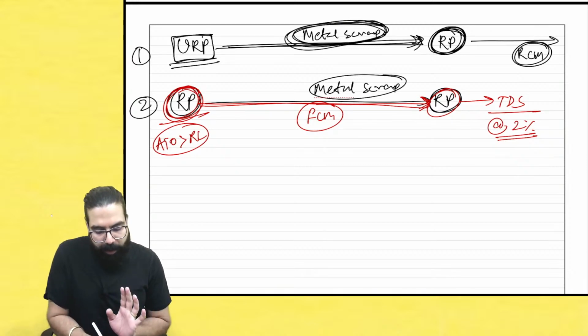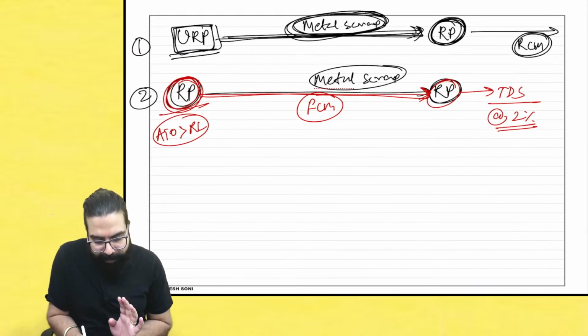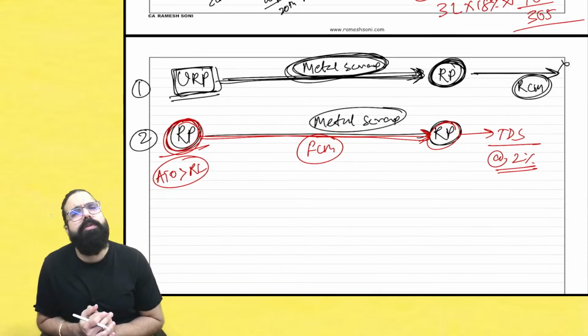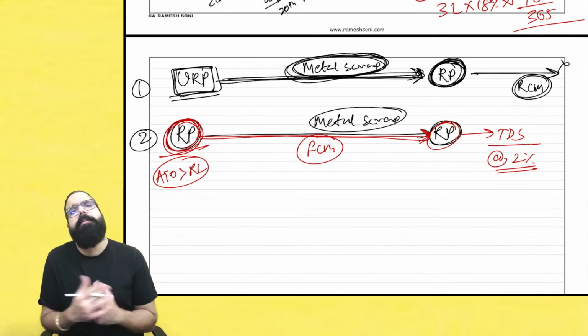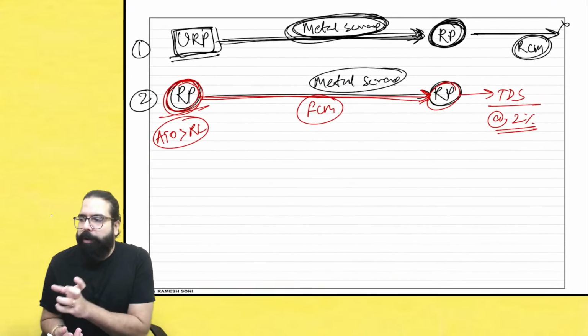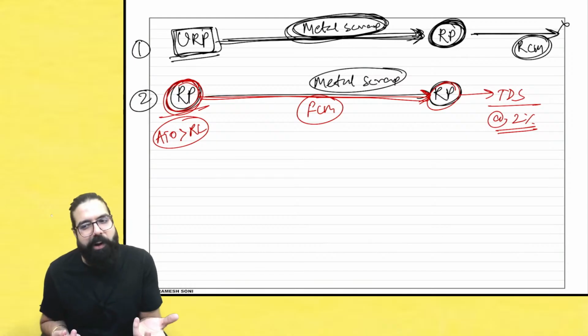Yes, sir. Unregistered person, whenever he is supplying metal scrap to registered person, RCM is there. Sir, you never taught this in RCM because this RCM entry is not applicable for CA intermediate. So, sir, what to do? Some points are made applicable, some points are not made applicable to you.